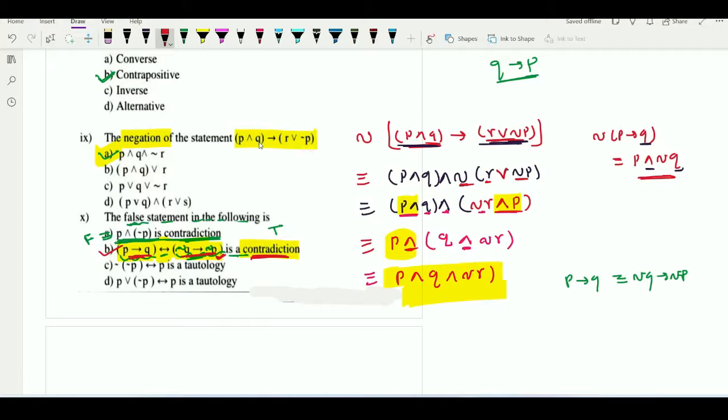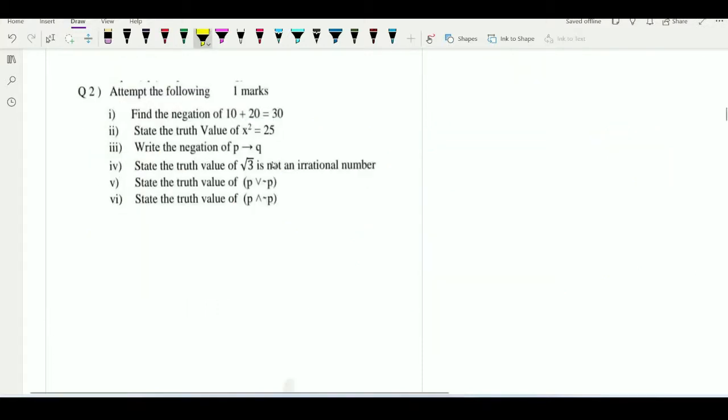In this way we have completed question number one, in which we have solved 10 multiple choice questions. Now see question number 2. Such a type of question can be asked for 1 mark. So find the negation of 10 plus 20 is equal to 30. So what do we have to write in the solution? Solution of first: negation of 10 plus 20 is equal to 30. So its negation will be 10 plus 20 is not equal to 30. The question is to find its negation. 10 plus 20 is equal to 30 means its negation is 10 plus 20 is not equal to 30.